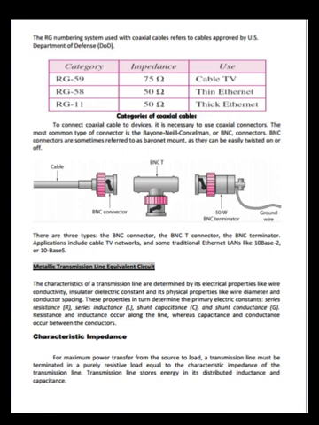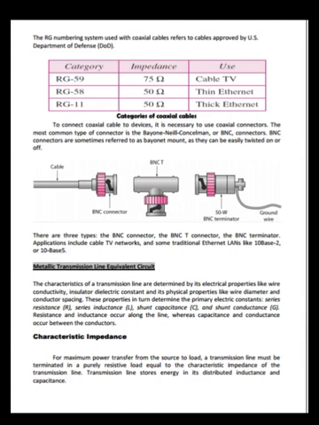The characteristics of the transmission line are determined by its electrical properties like wire conductivity, insulation, and dielectric constant, and its physical properties like wire diameter and conductor spacing. These properties in turn determine the primary electrical constants: series resistance, series inductance, shunt capacitance, and shunt conductance. Resistance and inductance occur along the line, whereas capacitance and conductance occur between the conductors.